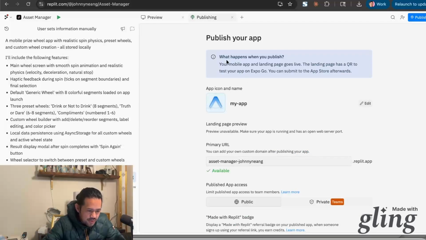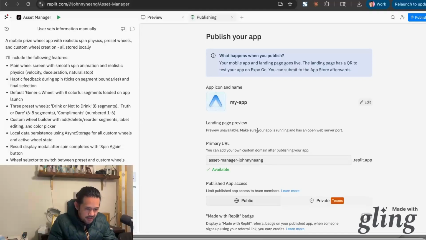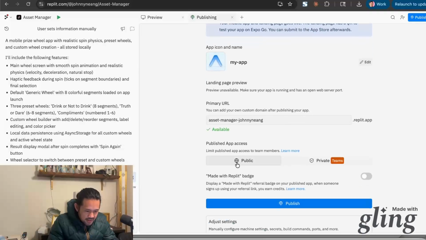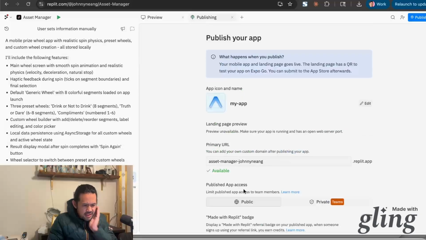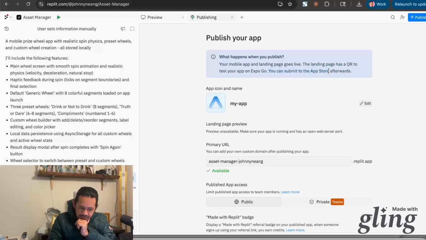Okay, so let's read through this. What happens when you publish your mobile app and landing page go live? Okay, it's on Expo Go. So it doesn't necessarily go onto TestFlight. It's just another third party here, which you can do. Okay, interesting. You can switch to your app store afterwards.